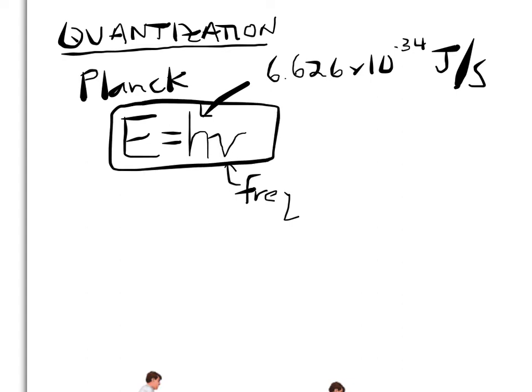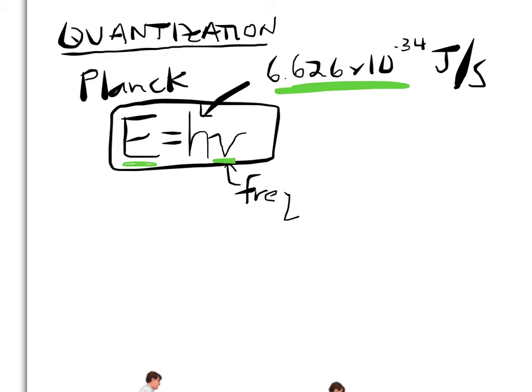Okay? So this is a very profound thing for Planck to notice. Because what this is telling us is there is some specific constant, a specific number, that relates the energy of a wave to its frequency, how many cycles per second it's occurring.